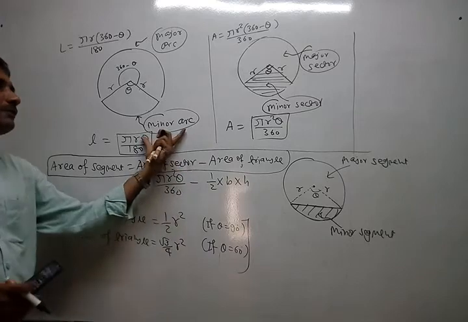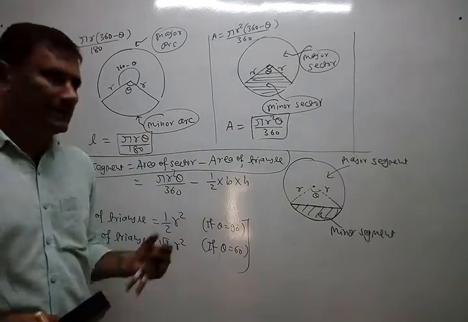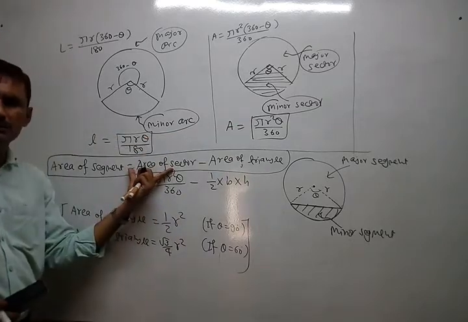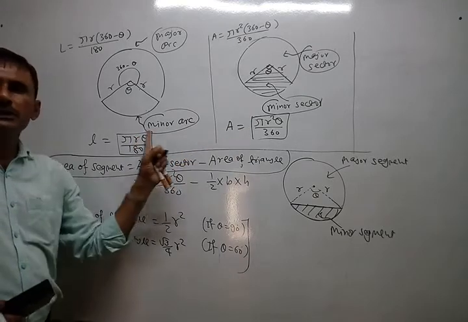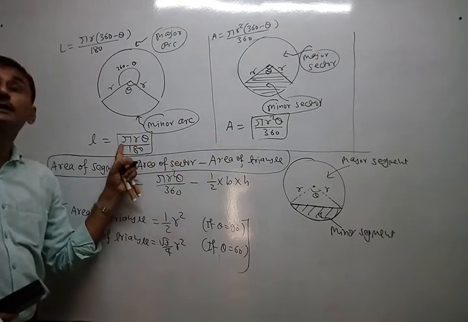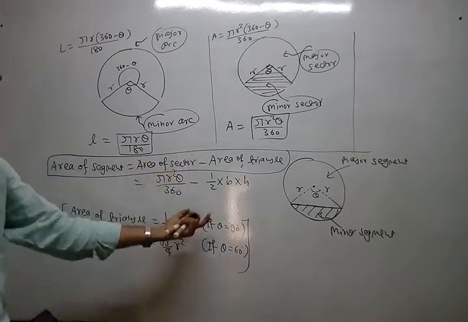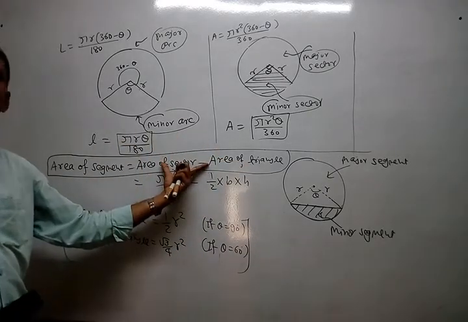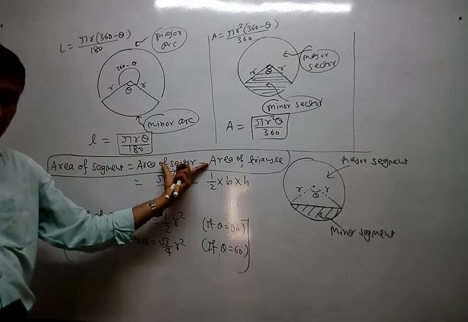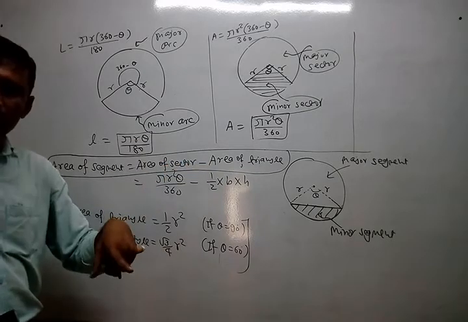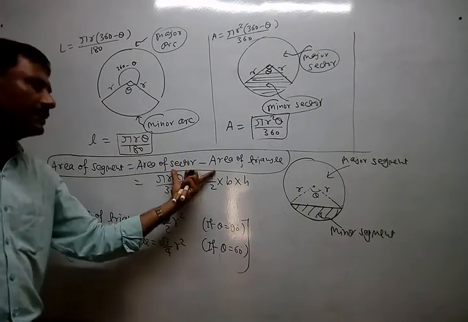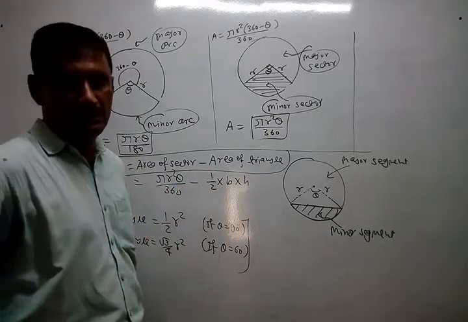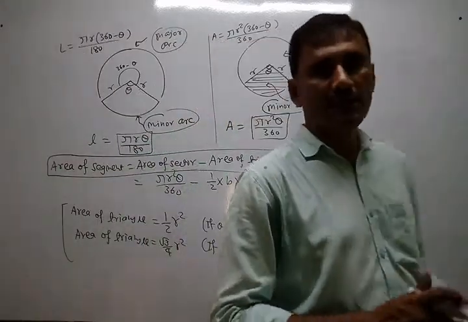That is not actually an overall root formula, and this is the relation only, not a formula. So just remember area of sector and length of arc. And how to find area of segment? By finding area of sector as well as area of triangle, then taking the difference of both areas, so that indirectly you can find the area of segment.